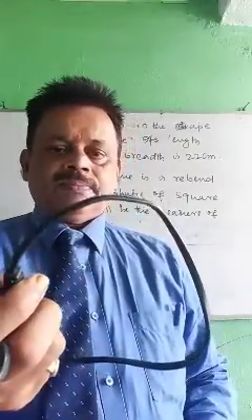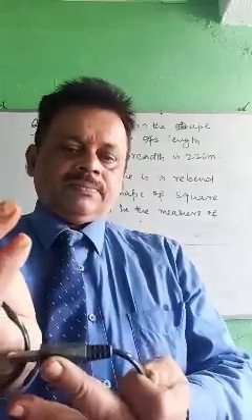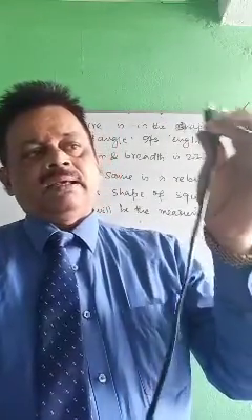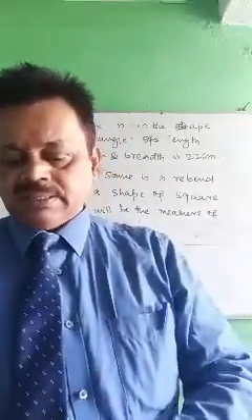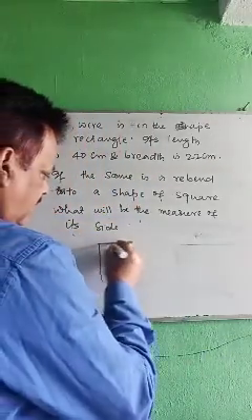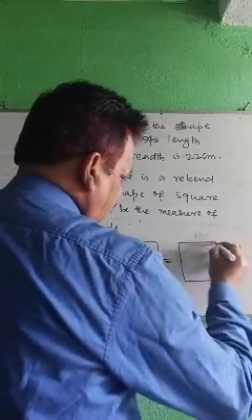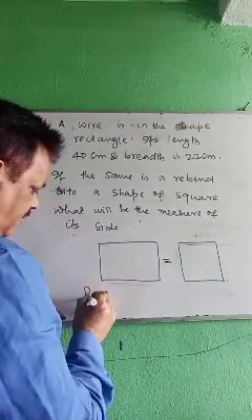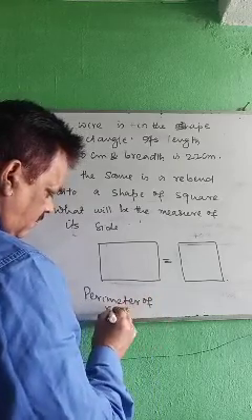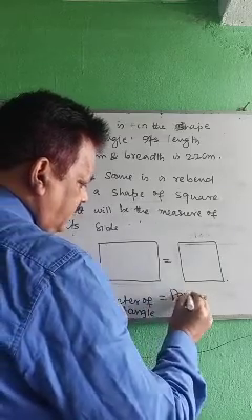Okay, now what you want to do is, you want to make it a square, but same piece of wire, that means length is same. So length is same means perimeter will be same. Now perimeter of rectangle equals to perimeter of square.